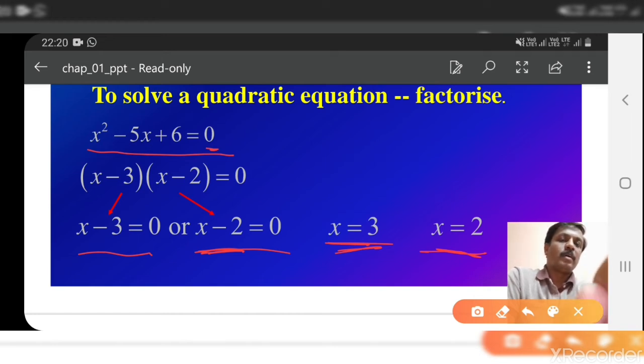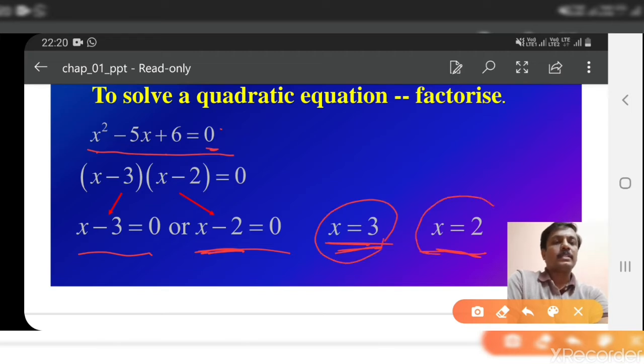2 square, 4. And here if you put 2, then it is minus 10. And here it is 6. So 4 plus 6, 10, and this minus 10 becomes equal to 0. So in this way, if we put the value of x as 3 or 2, that equation is satisfied. Therefore, here x equal to 3 and x equal to 2 are called the solutions or roots of this equation. The values of x which satisfy this equation are called solutions or roots of this equation. This is the first method to find the roots or solution of a quadratic equation.